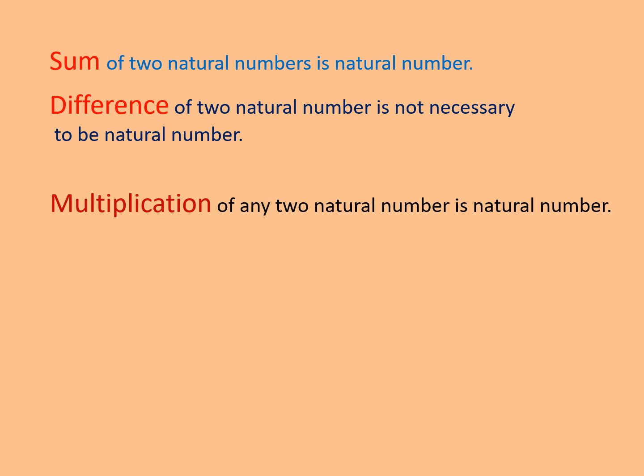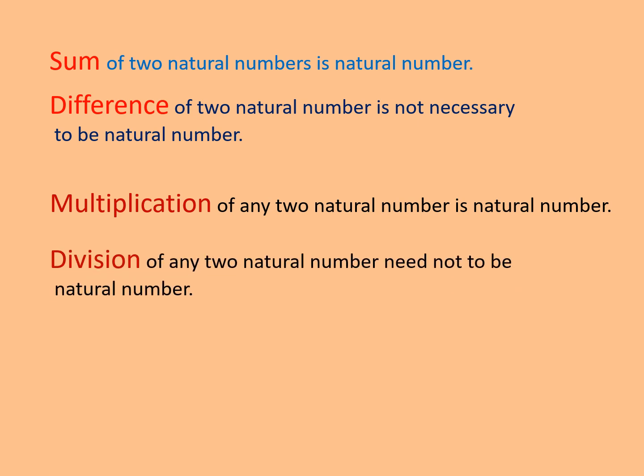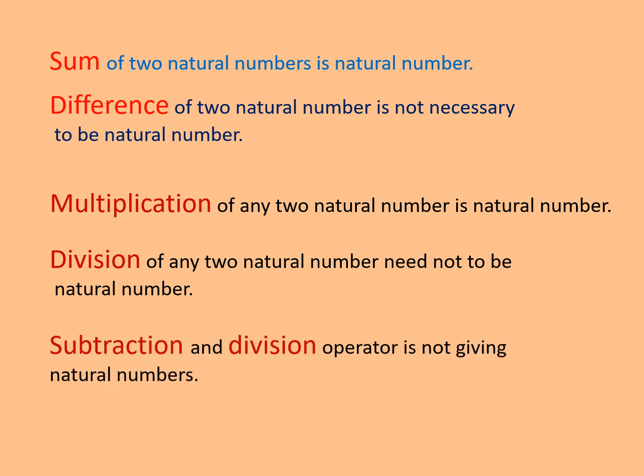When we divide two natural numbers, the result need not be a natural number. That is what we can conclude. Subtraction and division operations in natural numbers are not completely fulfilled, meaning the result is not always a natural number.